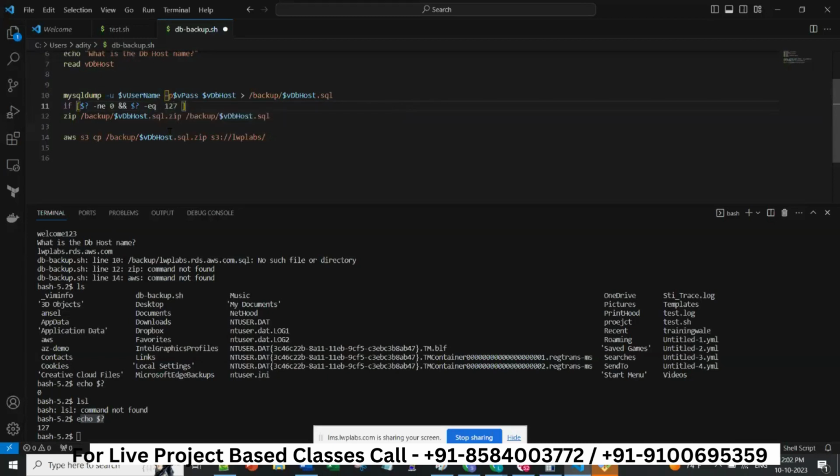So you are saying that there should be two conditions matching. First this condition and then this condition. Then only you go to this particular step, otherwise you don't go.